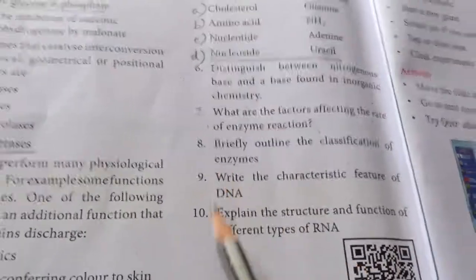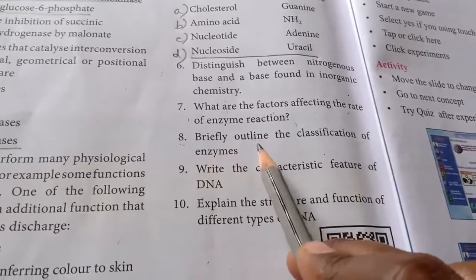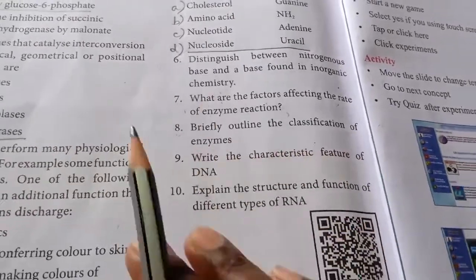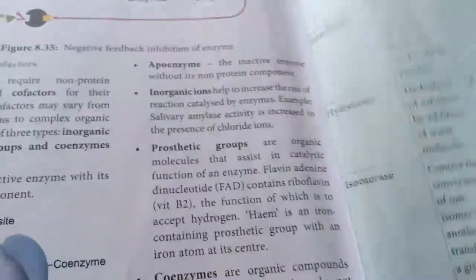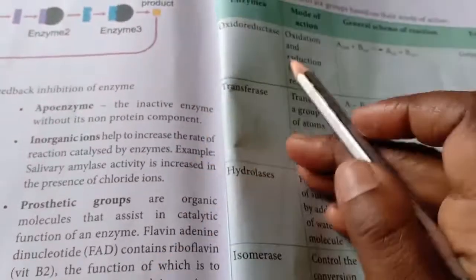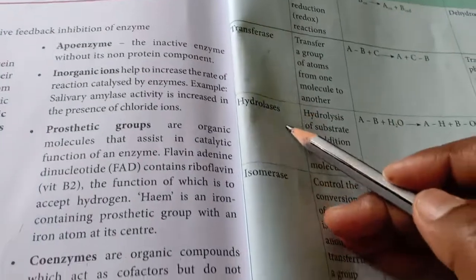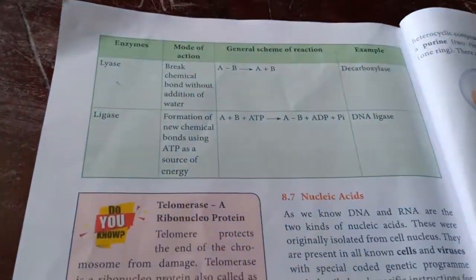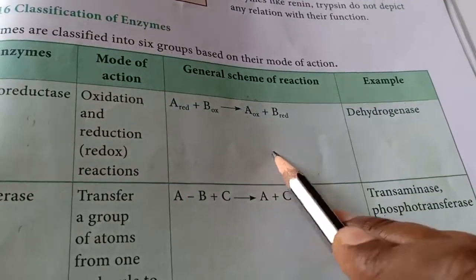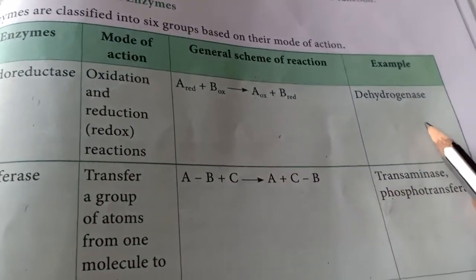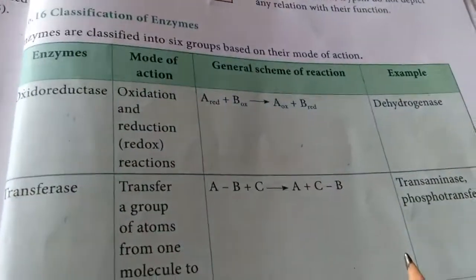Now let's move to the 8th question. Briefly outline the classification of enzymes. So enzyme classification we are going to learn. Here enzymes are classified into 1, 2, 3, 4, 5, 6, okay, 6 types. And they are given in the form of a table: enzyme, mode of action, their general scheme of reaction and example for the enzyme. I want you to read all these 6 types.